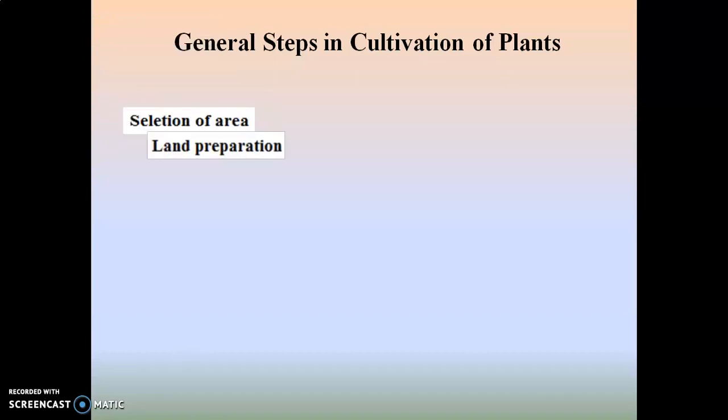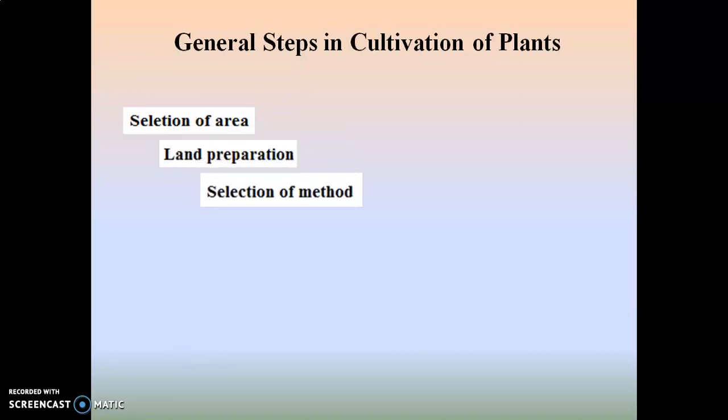Then the second one, that is land preparation. The land is prepared for the cultivation purpose, where it again depends on the processes which are carried out for the cultivation, that depends upon the type of medicinal plant to be cultivated. Then selection of a method, so a proper method of cultivation is also selected, which further depends upon the type of plant which is to be cultivated.